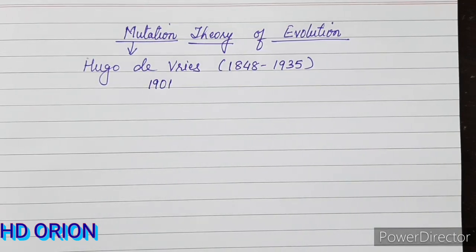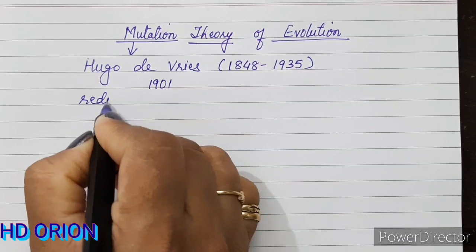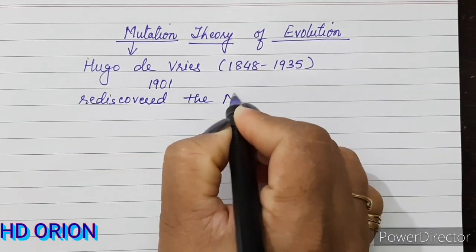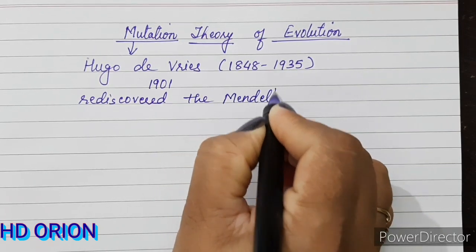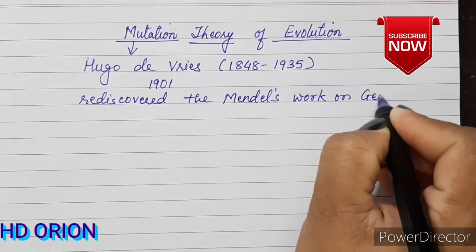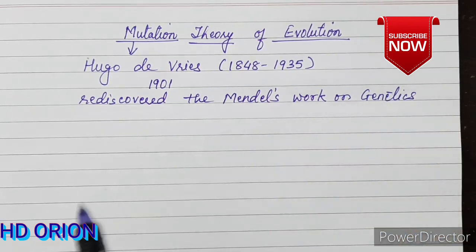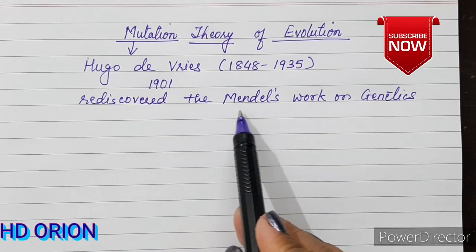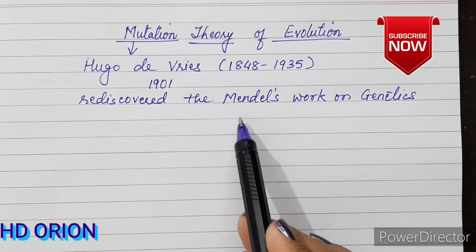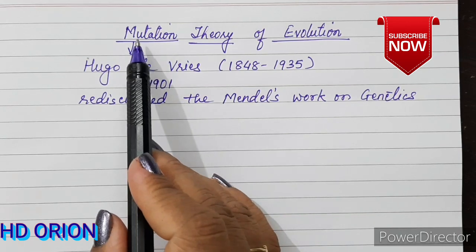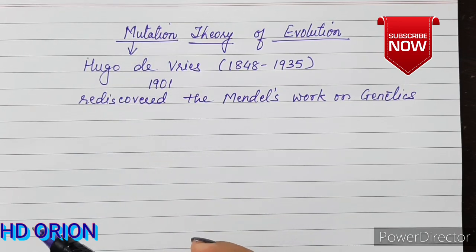He is the same scientist who rediscovered Mendel's work on genetics. Hugo de Vries, Schermak, and Correns were the three people who rediscovered Mendel's work, that is, the laws of inheritance, and he later gave this theory which is based on mutation. He did not agree with what Darwin and Lamarck said.